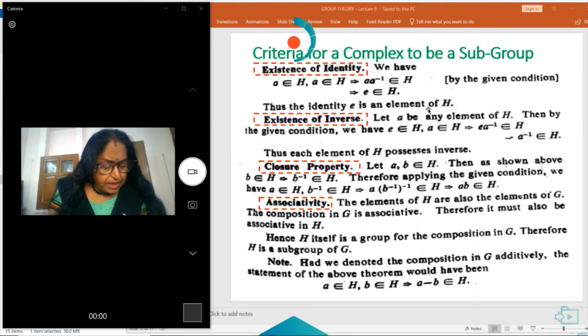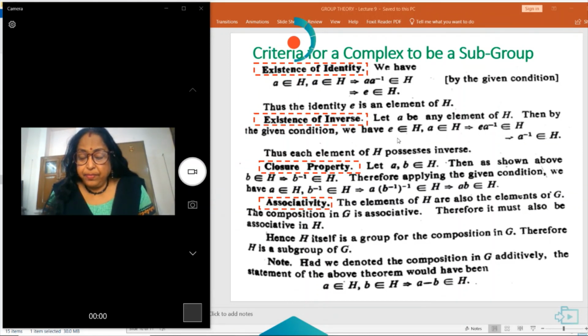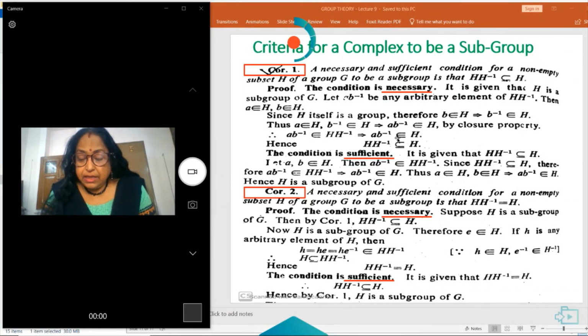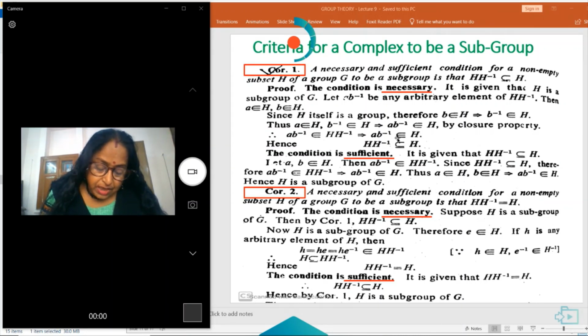If we denote the composition in G additively, then a belongs to H and b belongs to H will imply that a minus b belongs to H. In case of multiplication, we write it as ab inverse belongs to H, but in case of addition, we write a minus b belongs to H. And we have given two corollaries here: a necessary and sufficient condition for a non-empty subset H of a group G to be a subgroup is that H inverse is a subset of H, and another is that H inverse is equal to H.